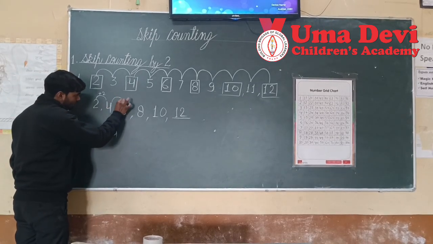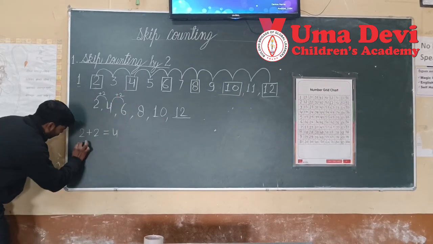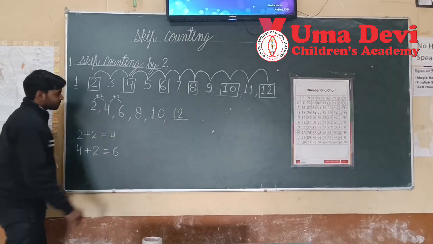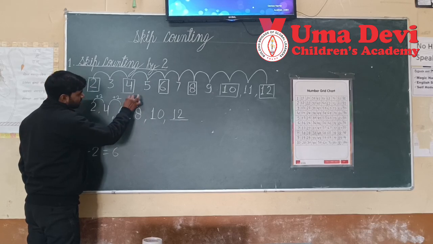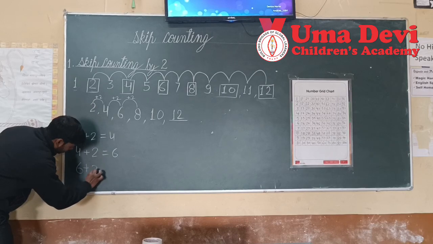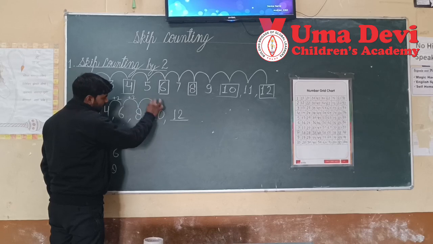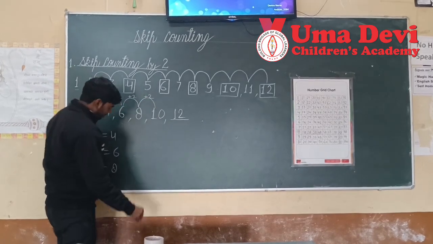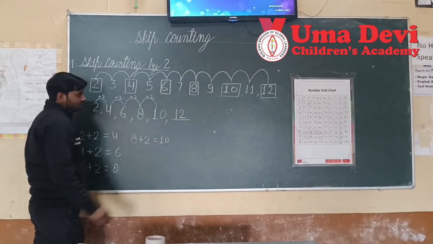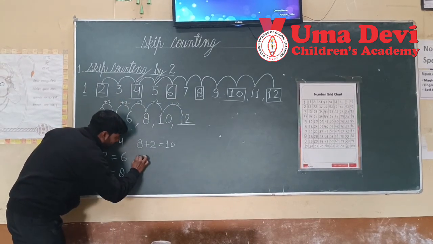Then if we add 2 to this 4, 4 plus 2, what will come? 6. Then 6 plus 2, what will you get? 8. If we add 8 plus 2, we will get 10.